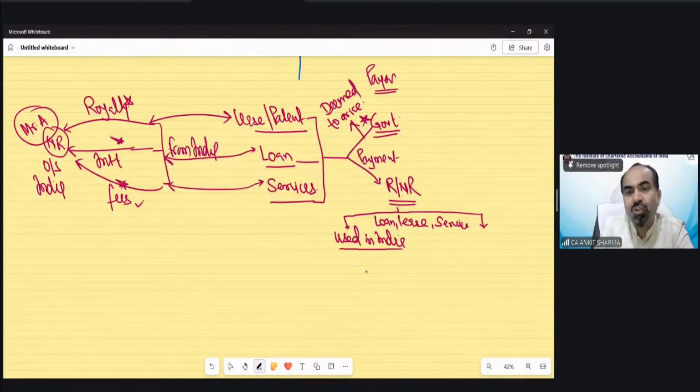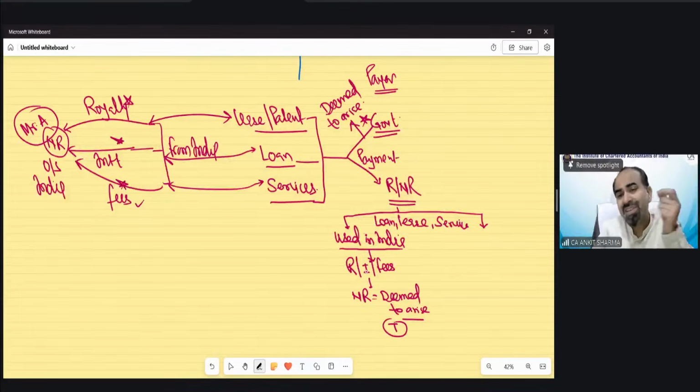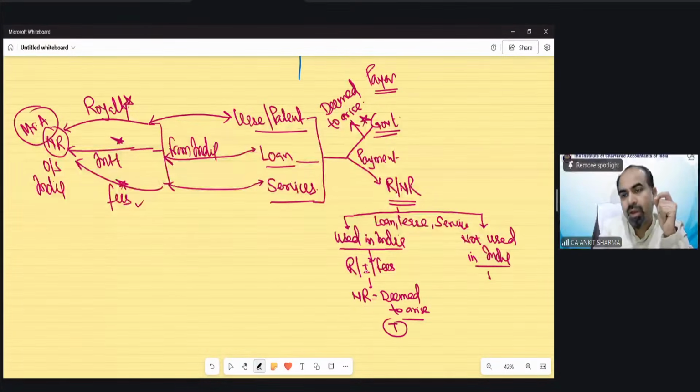If that has been used in India, then the royalty, interest or fees received by the non-resident would be regarded as deemed to arise, and that is going to be taxed in the hands of the non-resident. But if these loan, lease and services are not used in India, then it is not deemed to arise.